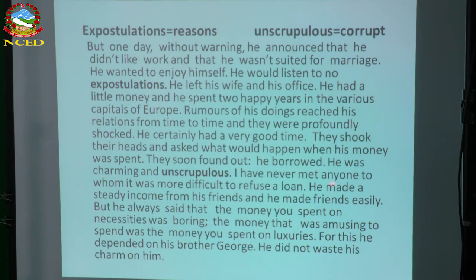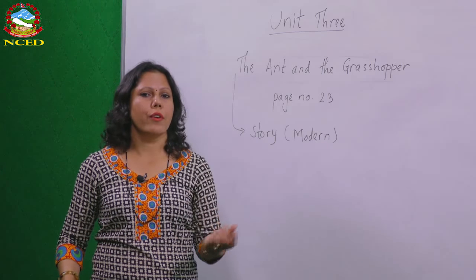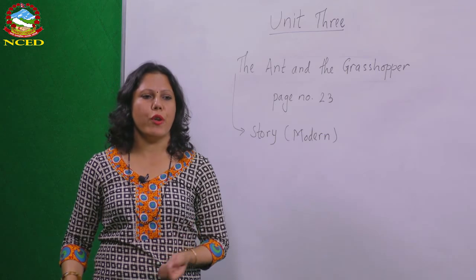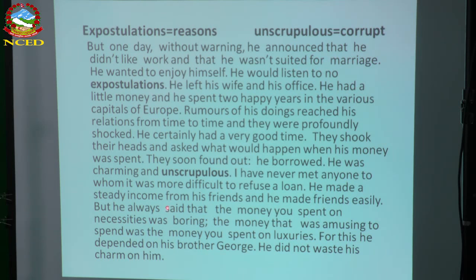I have never met anyone to whom it was more difficult to refuse a loan. He used to get loans from others. He used to borrow money from others. When he used to ask anybody for money, nobody would refuse to give it to him. That means everybody used to lend him money. He made a steady income from his friends. From whom did he used to ask? His friends. He used to ask money from his friends, and luckily he made friends easily.